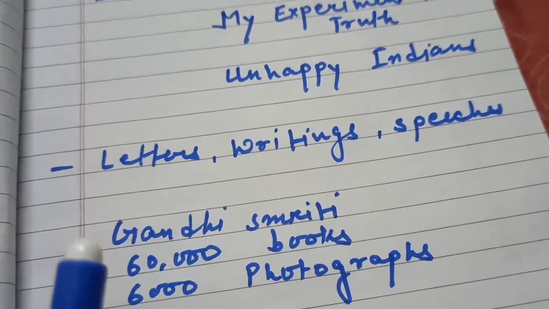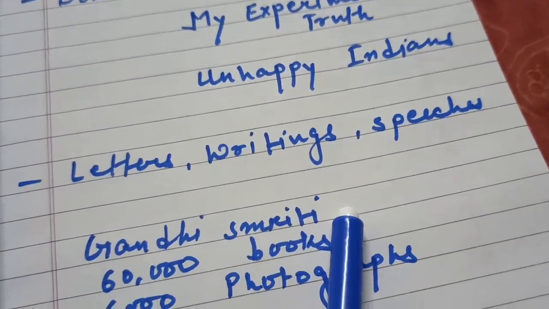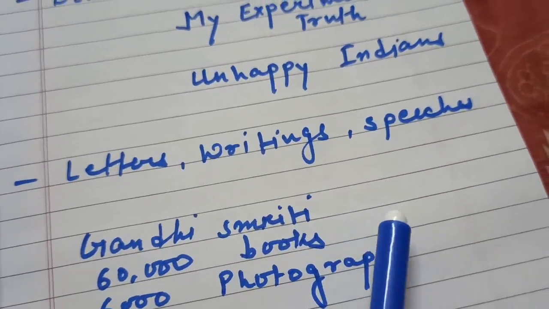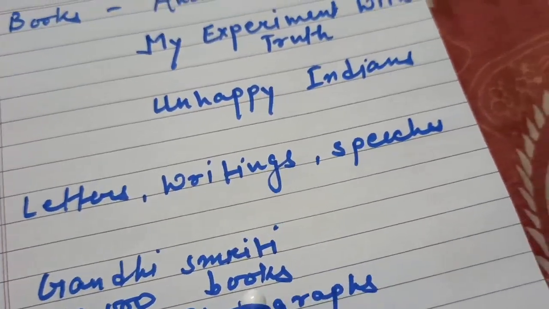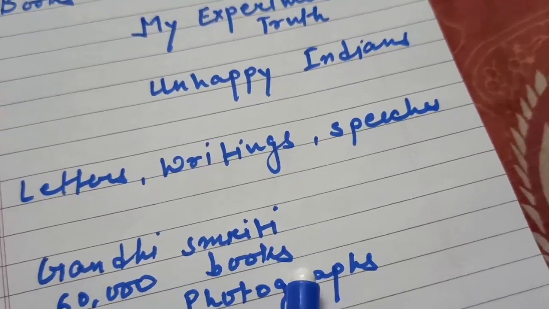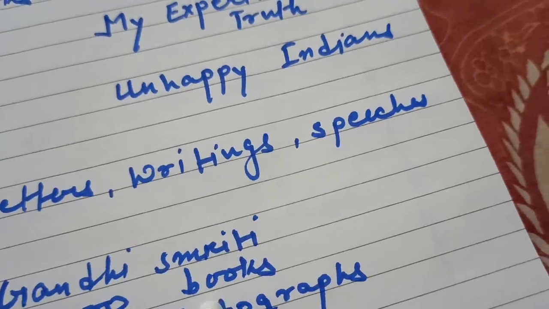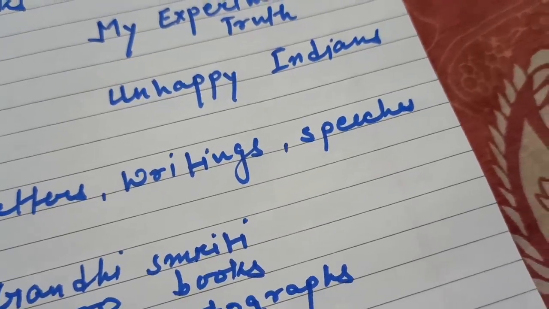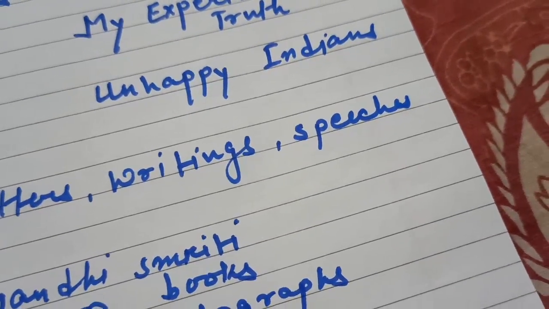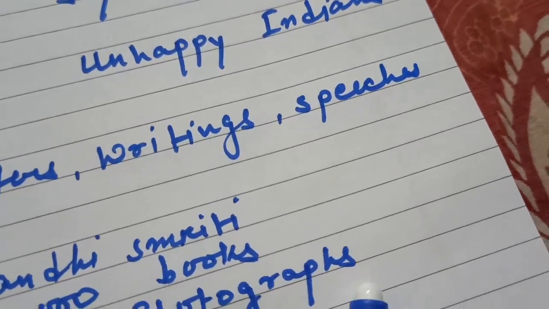Gandhiji's writings are kept at Gandhi Smriti near Rajghat in New Delhi, and it is one of the biggest museums on Gandhiji. It has a library. In that library, 60,000 books are kept. It also has about 6,000 original photographs of Gandhiji.